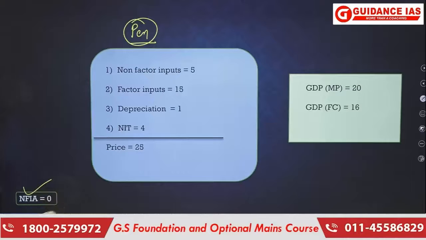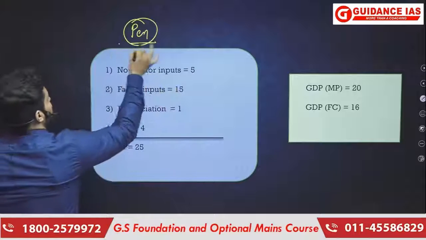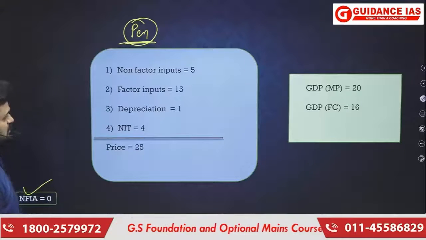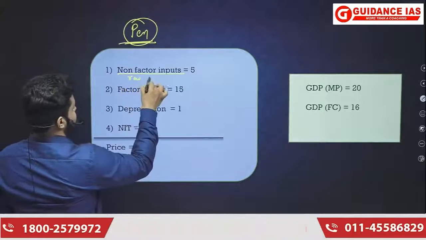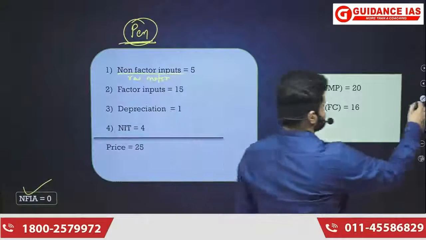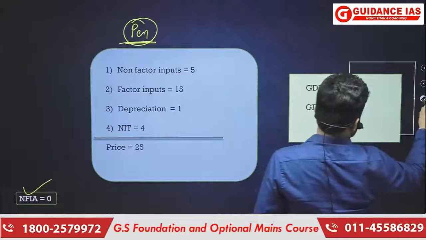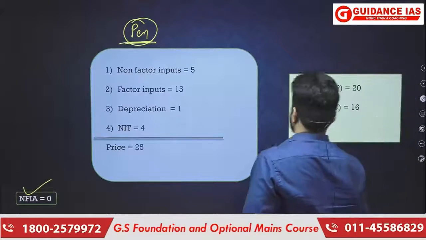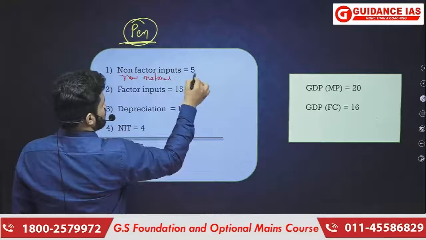That is what I mean here. Okay, so if I say that only this pen got produced, and this is how the things were used, that is the value of non-factor input, that is raw material, is 5.